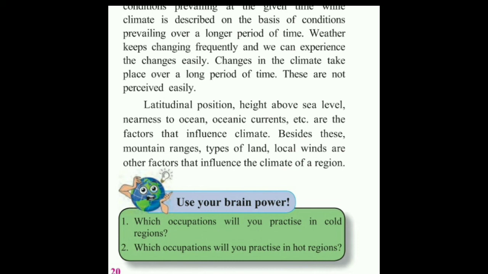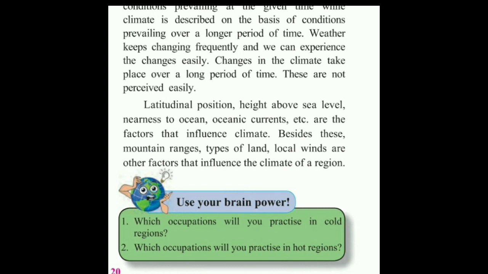And oceanic current. Oceanic currents are the flow of the water inside the ocean. Now this oceanic current can be hot or it can be cold. In higher standard we are going to see this. If a hot current flows near the coastal area, it will be affecting the climate there.